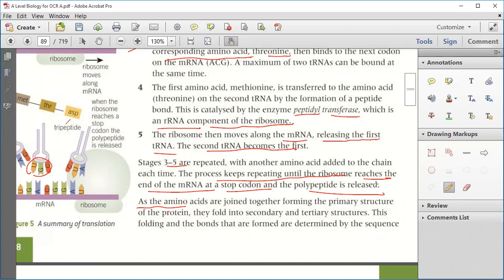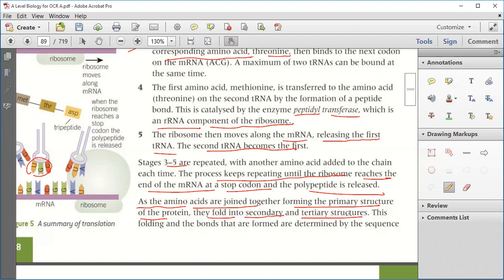at a stop codon, and the polypeptide is released. Clear? Yeah. Now, as the amino acids are joined together, forming the primary structure of the protein, they fold into secondary and tertiary structure.